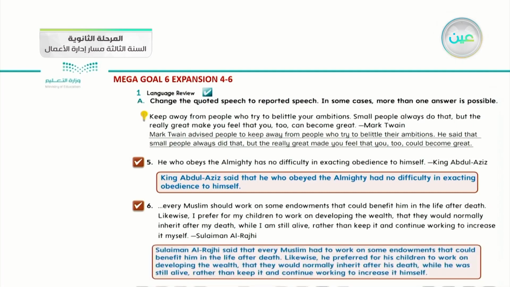Sulaiman al-Rajhi said that every Muslim had to work on some endowments that could benefit him in the life after death. Then I will complete the second part of his speech. Likewise, he, which means return to Sulaiman al-Rajhi, prefers for his children to work on developing the wealth that they would normally inherit after his death while he was still alive, rather than keep it and continue working to increase it himself.